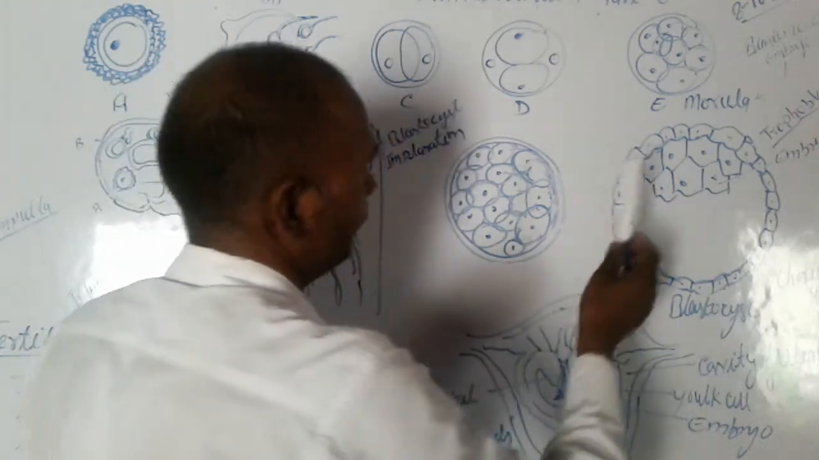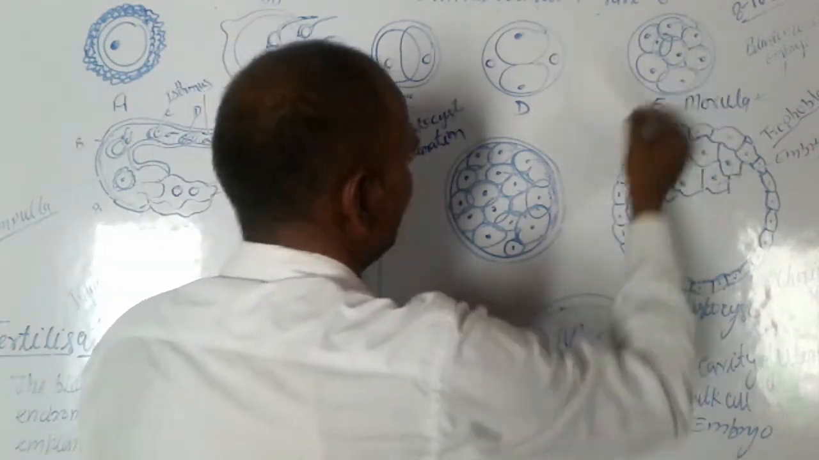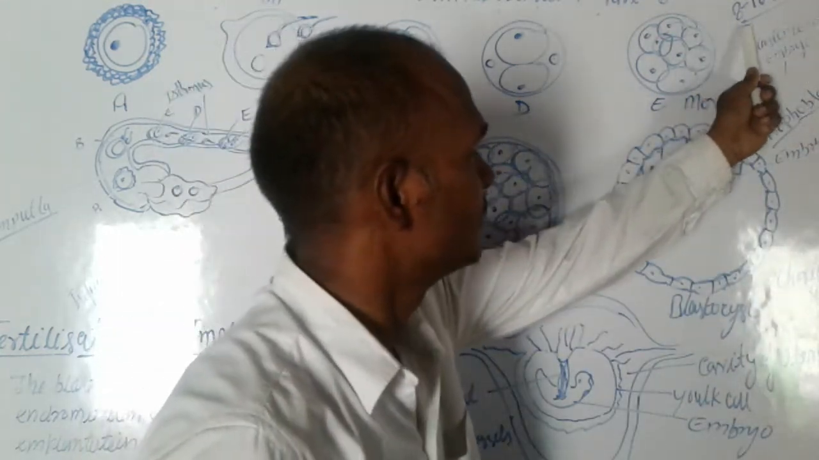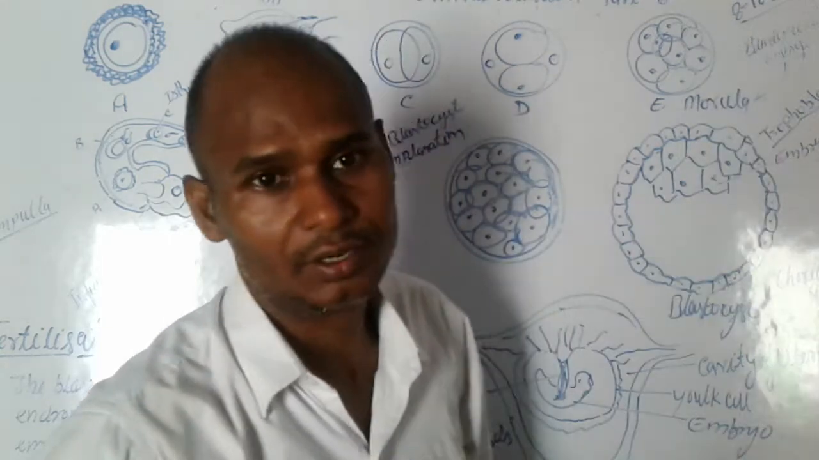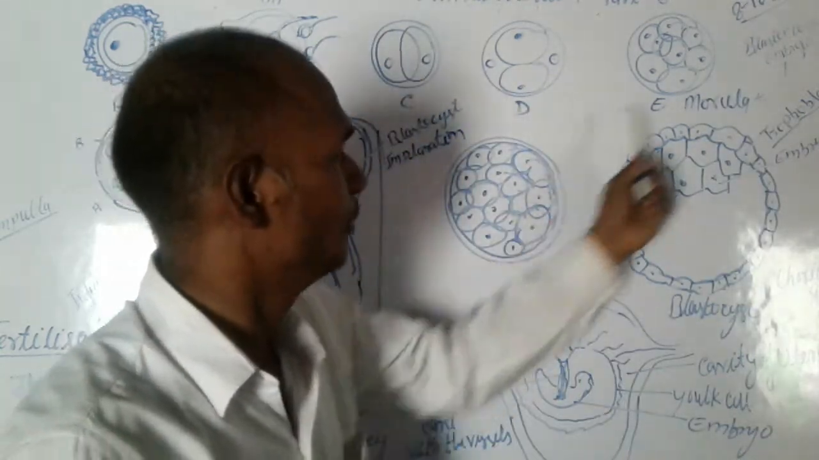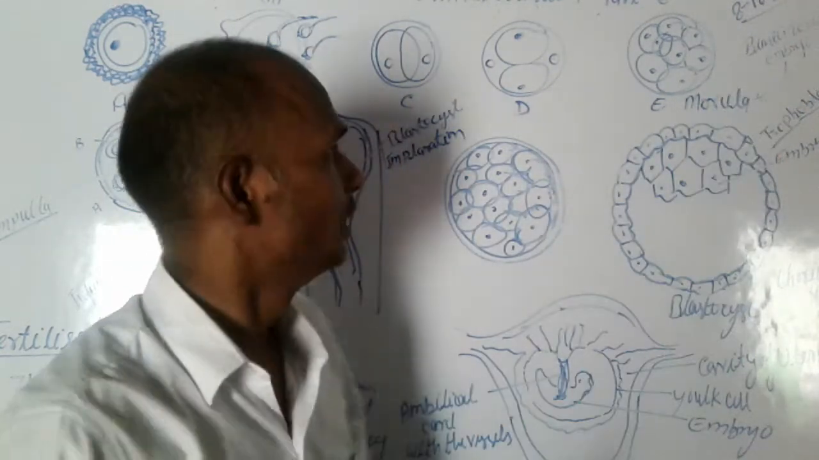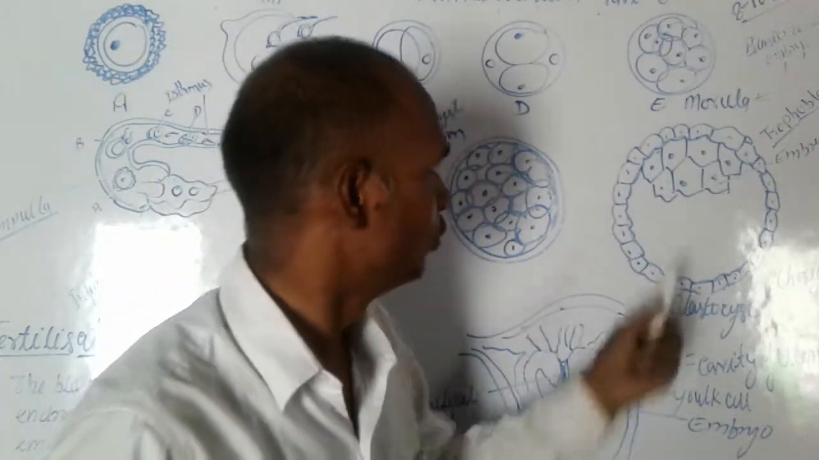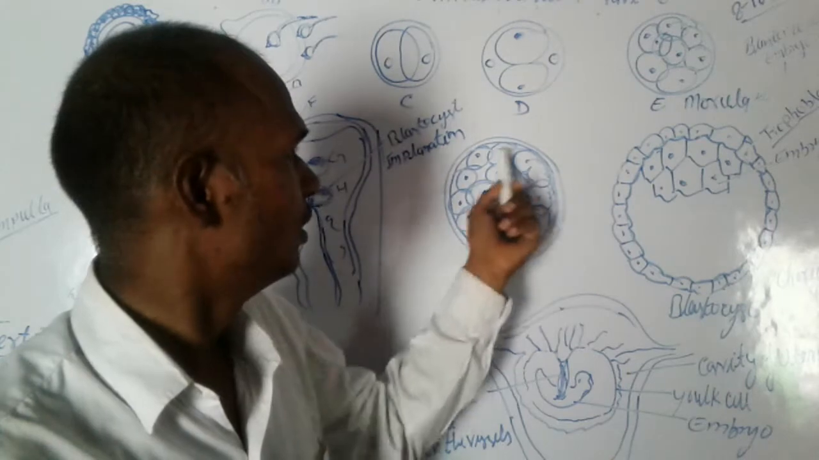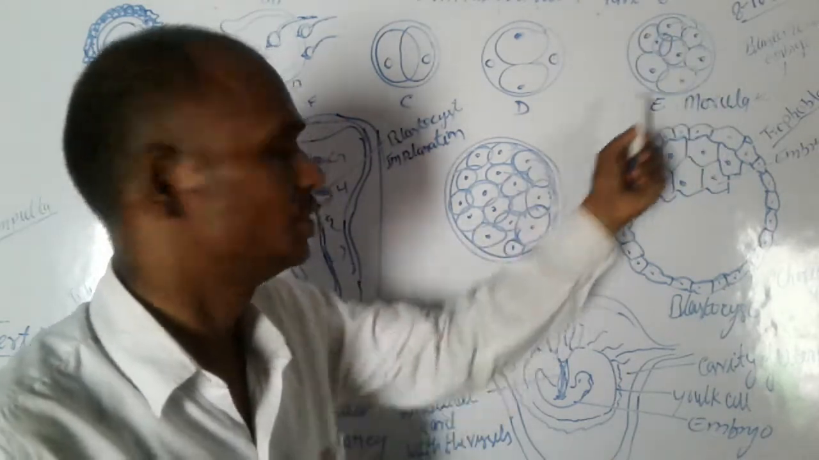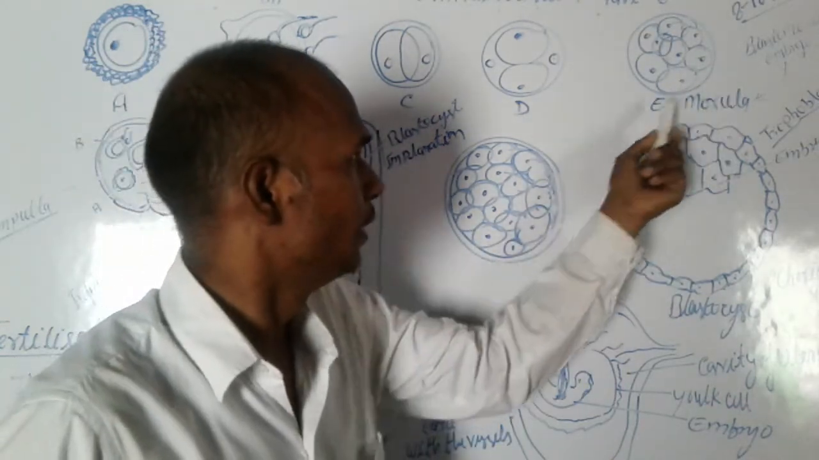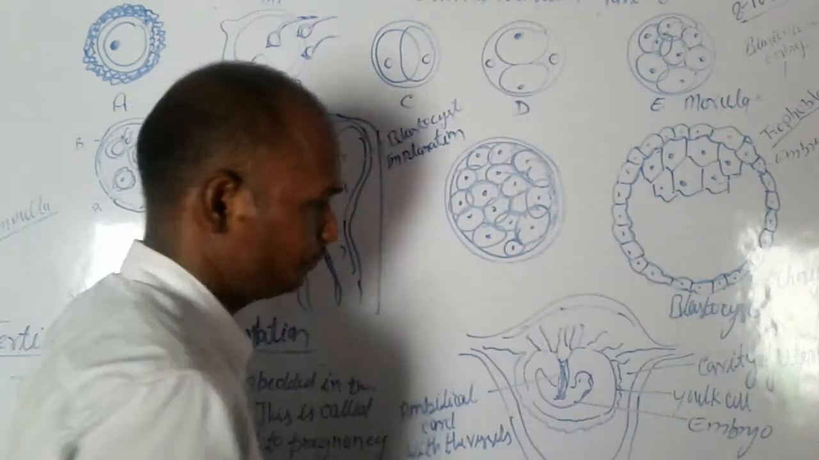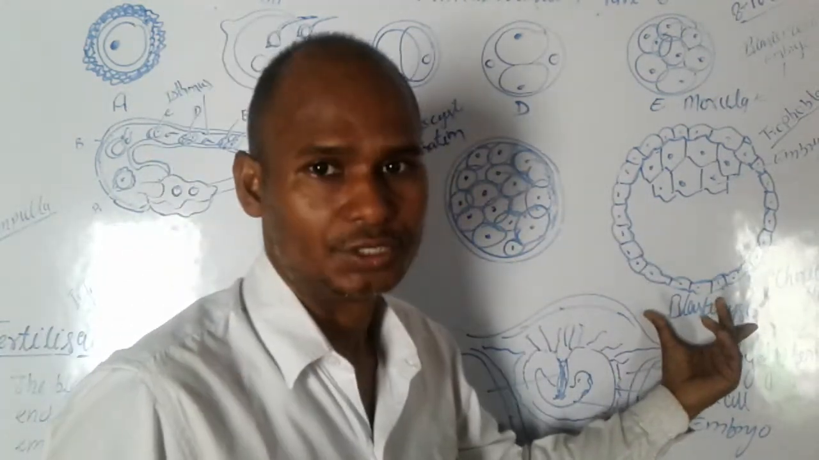After this part, when the zygote has 8 to 16 cells, it is called a morula. You can see here, this is the morula. The morula then transforms into the blastocyst.